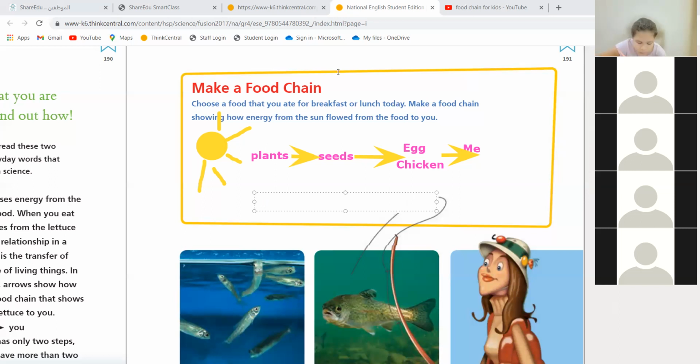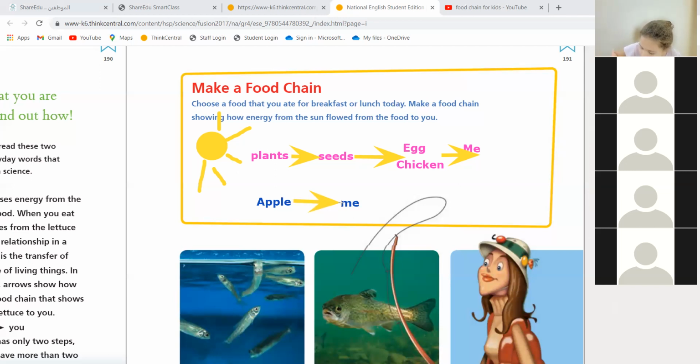Apples. Let me change the color. Okay, apple. Who eats the apple? Me. So it's a very short food chain. Only 2 links. Very good. It can be a very short food chain. Okay. Can you think of another food chain?